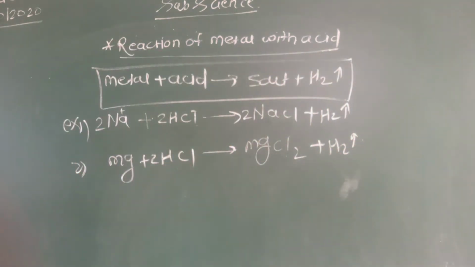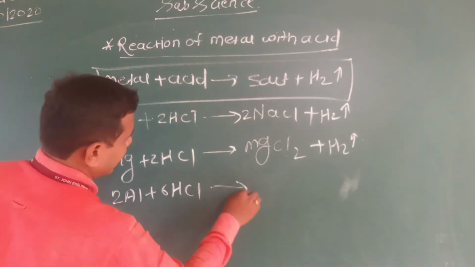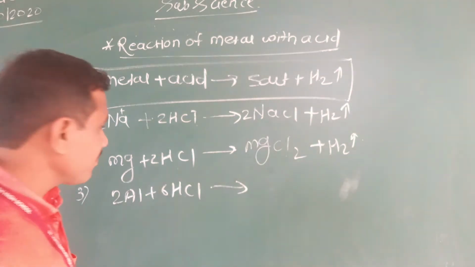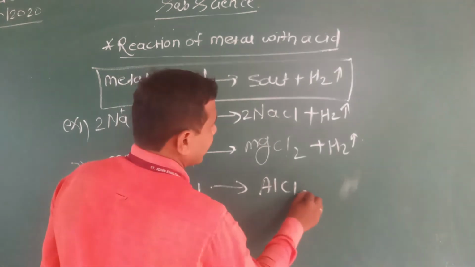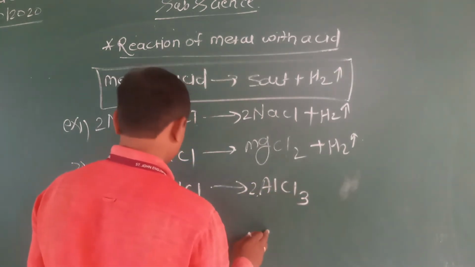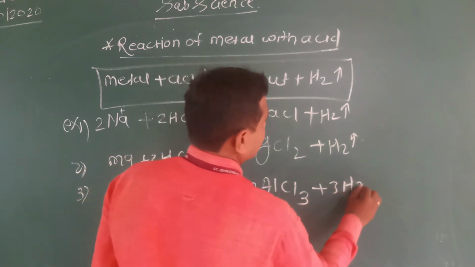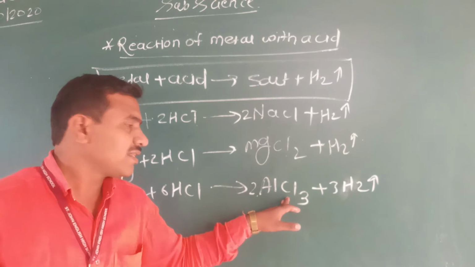Now the third reaction, aluminium. Aluminium reacts with hydrochloric acid to form aluminium chloride, AlCl3, plus hydrogen gas. Balance this reaction. Why is chlorine taken as 3 here?